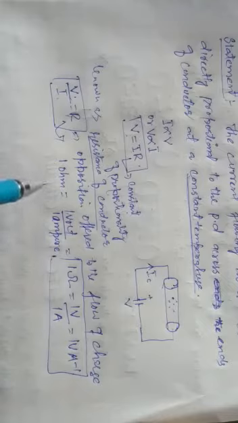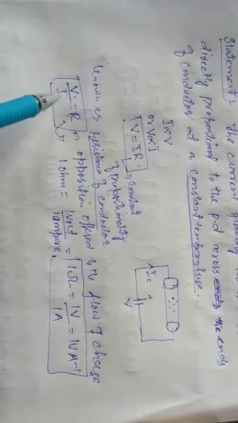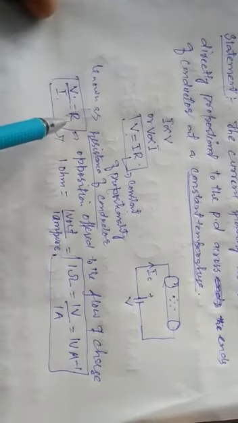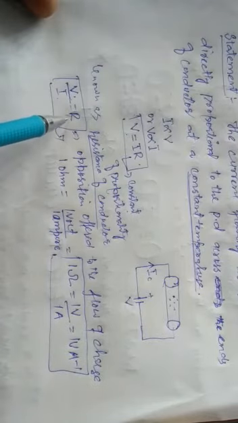But one thing you have to remember here: does it mean that if current is small, resistance will be more, and if current is large, resistance will be smaller?